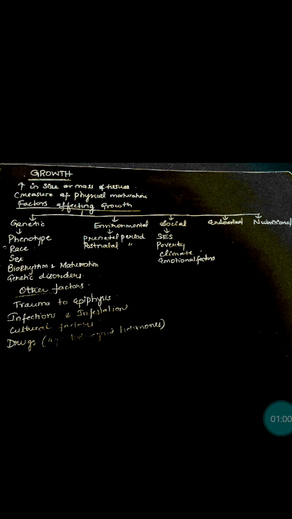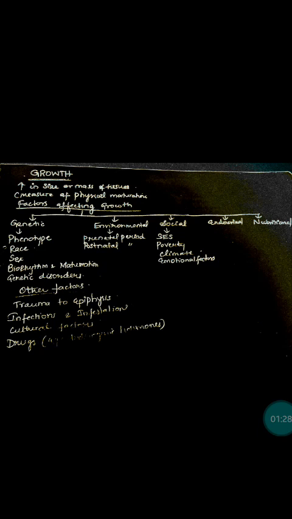So development is assessed qualitatively by evaluating various functions by the developmental milestones, and development denotes acquisition of a variety of skills for optimal functioning of the individual, and new skills are attributed to the myelination of the nervous system. So this is all about growth and development, and there are factors which affect the growth.